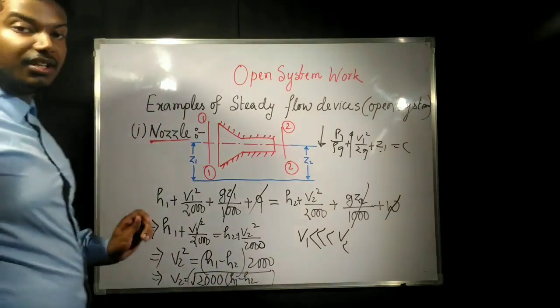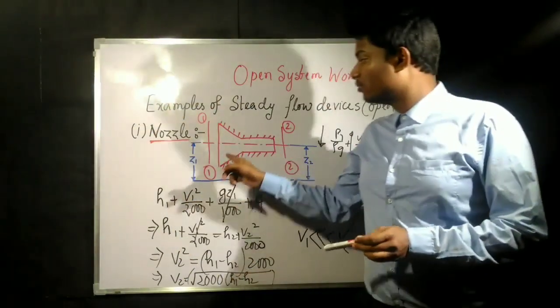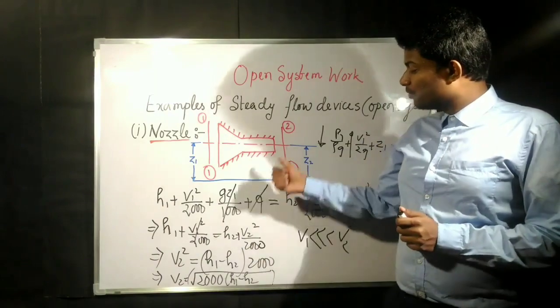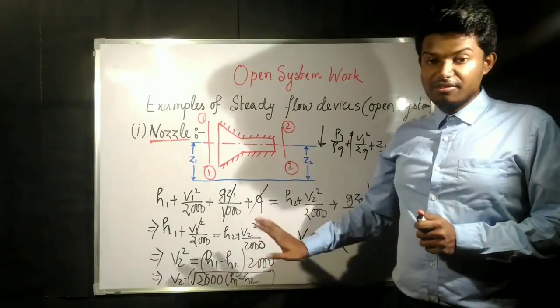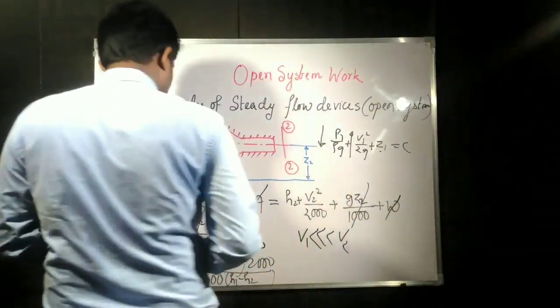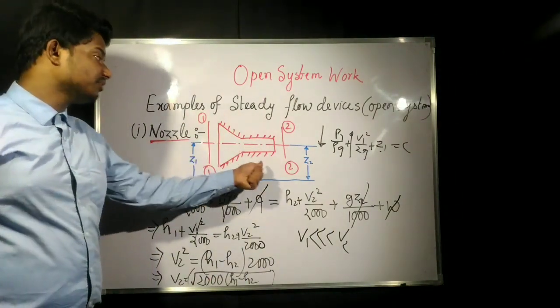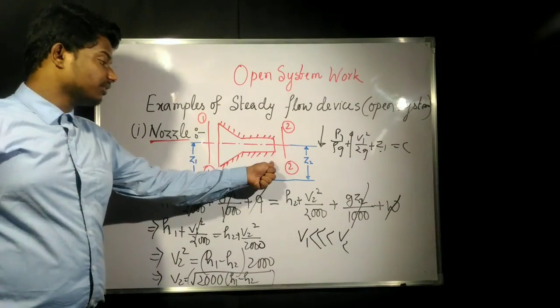While solving a question, if the velocity at 1 is not given, you can easily find V2 this way. If V1 is not given, it means that V1 is very much less than V2.